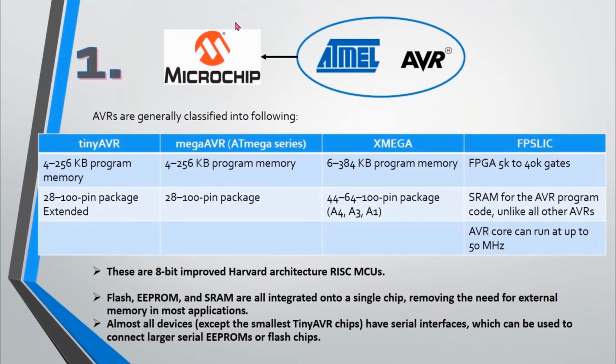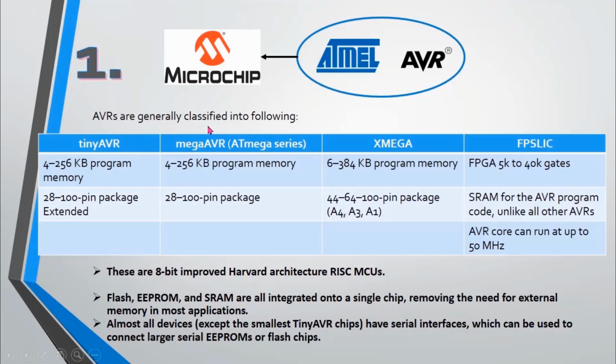AVR is one of the family members of the RISC instruction set. It is a family of 8-bit microcontrollers developed by Atmel. Atmel has been developing these microcontrollers since 1996. The first one was the ATmega8, and since then plenty of quality microcontrollers have been developed. In 2016, Atmel was acquired by Microchip, which was also a pioneer in developing microcontrollers. Below you can see that there are different types of microcontroller series.